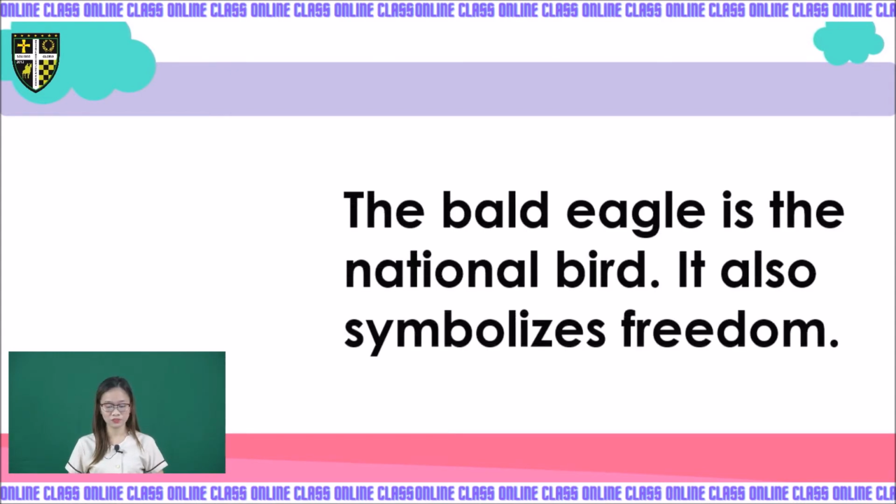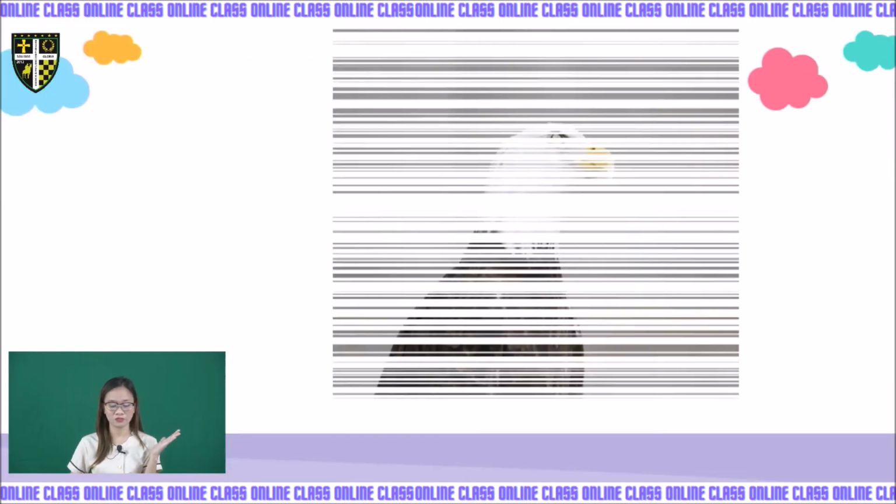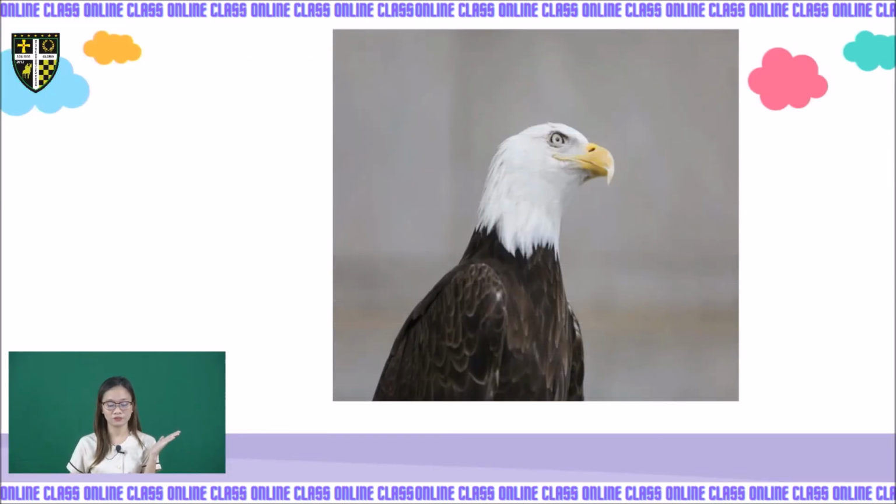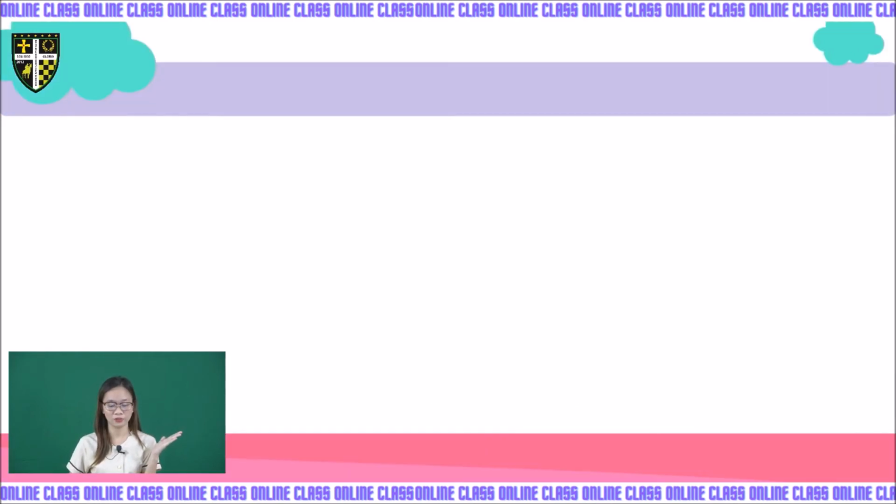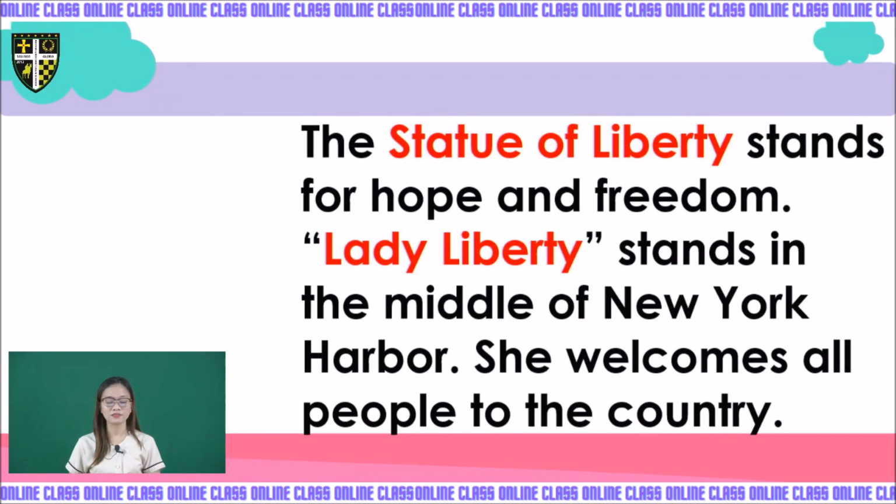Another symbol for America is the bald eagle. It is the national bird. It also symbolizes freedom. Like the bell a while ago, it also symbolizes freedom for America. So this is the eagle. Next, the Statue of Liberty stands for hope and freedom.